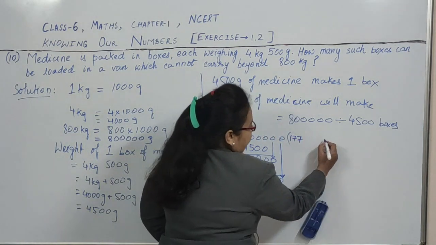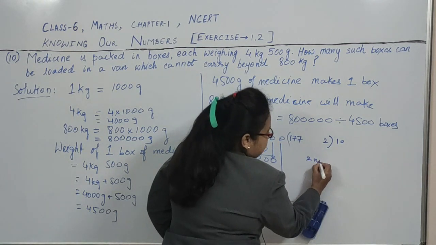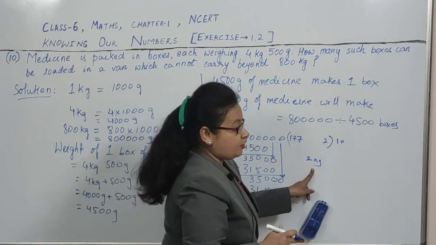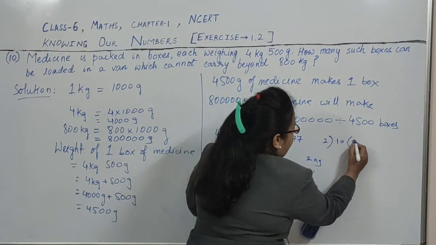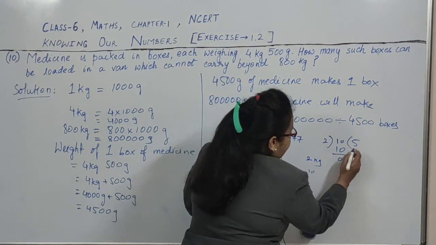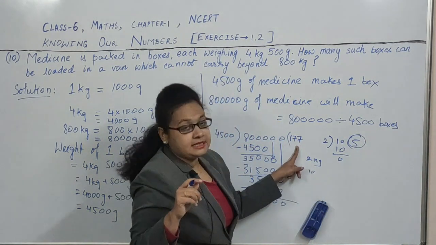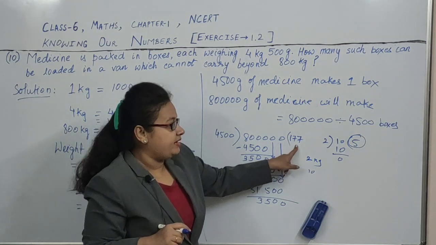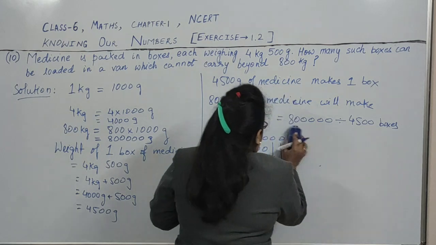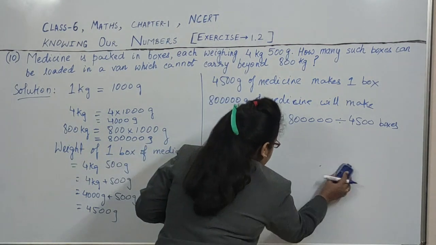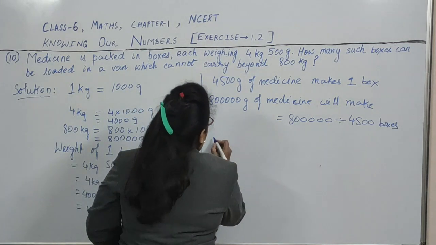Like in our example we divided 10 by 2, because 2 kg was the weight of one box and total 10 kg can be loaded. So we divided this and we got this. The remainder is 0. So 5 boxes can be loaded in our example. Like that, here it is 177, means 177 boxes can be loaded in the van. So we got our answer, how many boxes can be loaded.